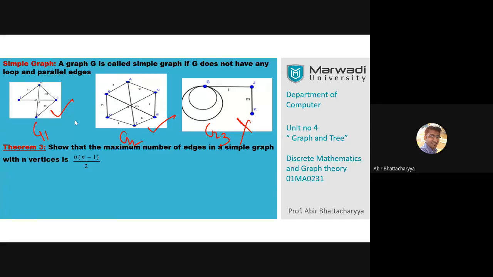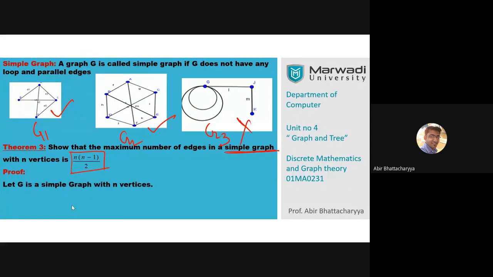You get my point? That graph must be a simple graph. This is important. If we have any simple graph, the maximum number of edges in the graph is n(n-1)/2. So let's start proving this theorem.